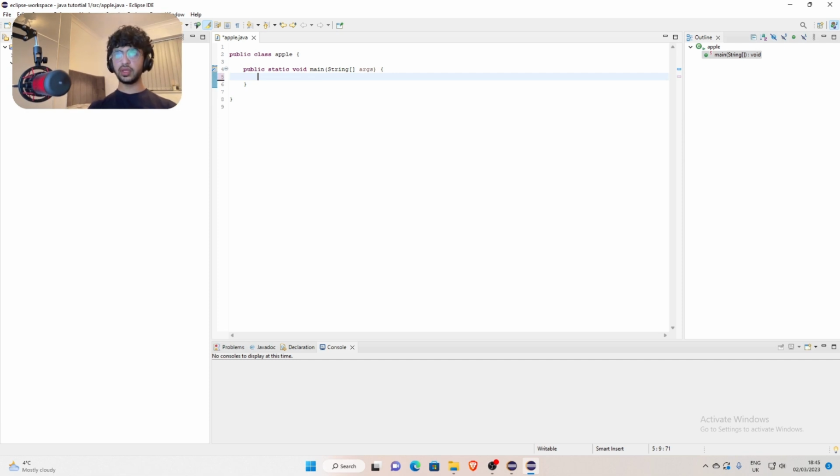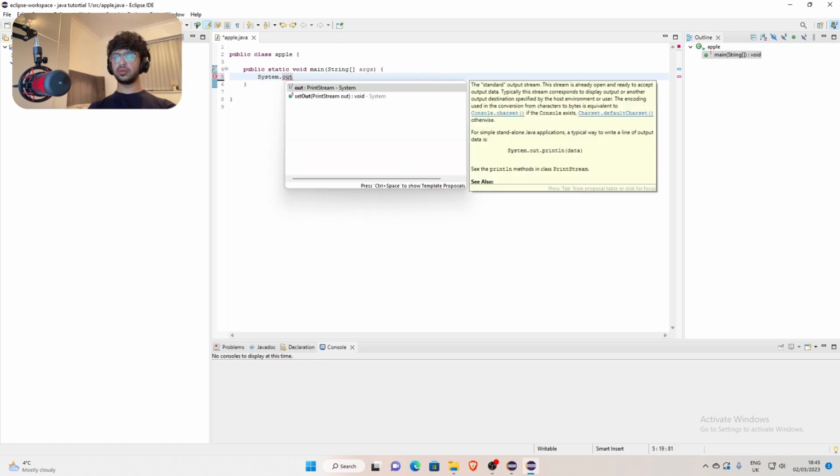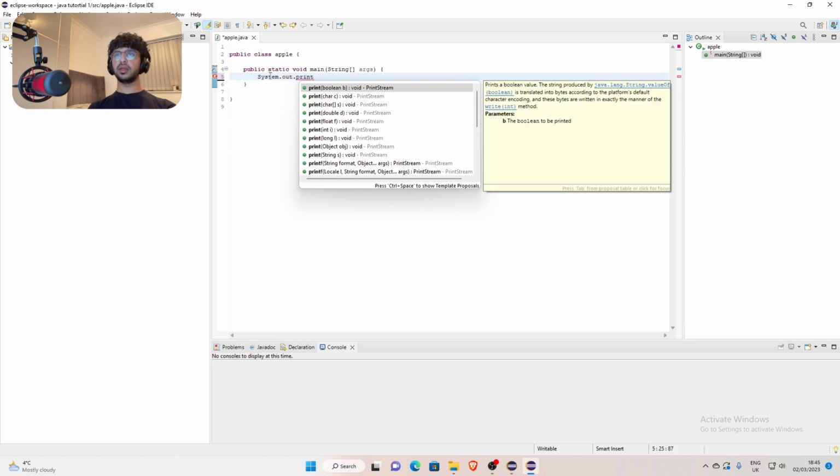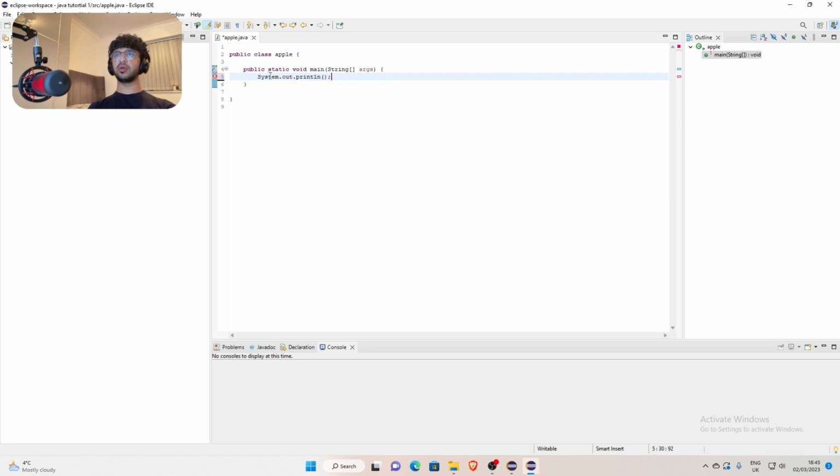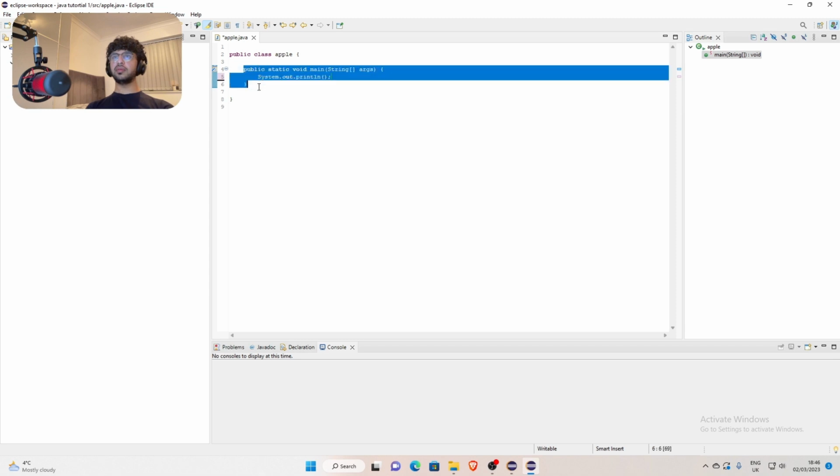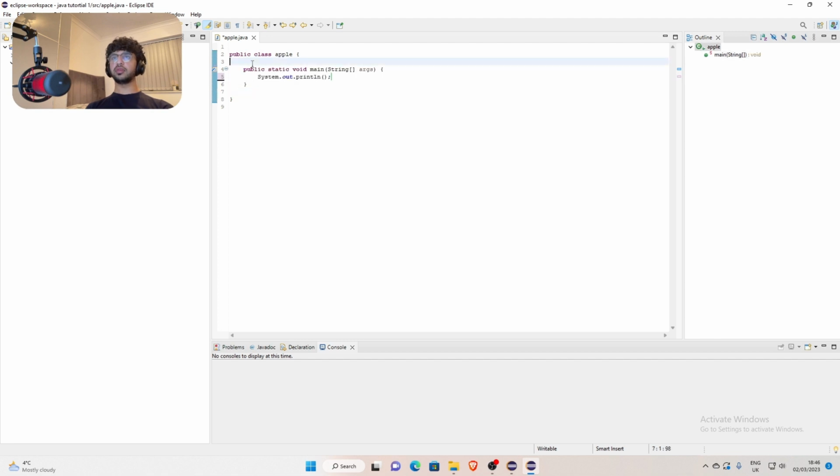So all you want to do is write this command. Oops, spelled that wrong. You want to type in System with a capital S, System.out.println, and then you want to use two brackets, and then you want to use a semicolon at the end. Now what the semicolon does is it's just telling Java that the statement has ended. And now remember, this has to be inside of the main method because everything inside of the main method will be executed and not stuff that's outside.